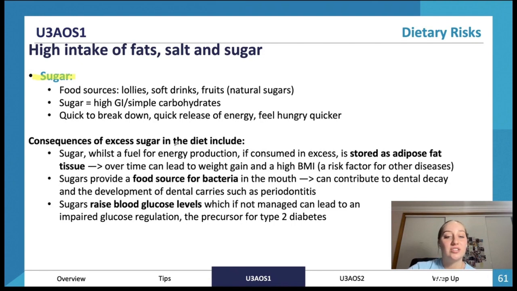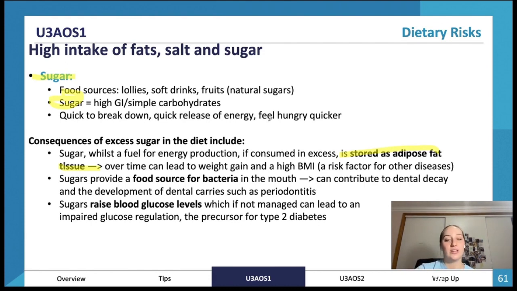The consequences of this excess sugar in the diet can be that we store it as adipose fat tissue, because over time it can lead to weight gain and a high BMI, which is a risk factor for other diseases. Also, I forgot to mention, sugar is high GI, so it has a high glycemic index, meaning it's quick to break down and released into the bloodstream a lot quicker.